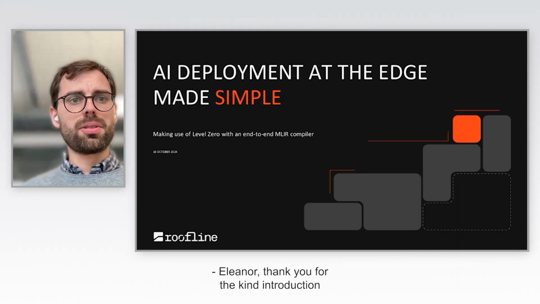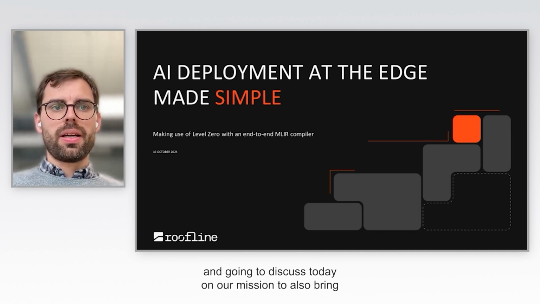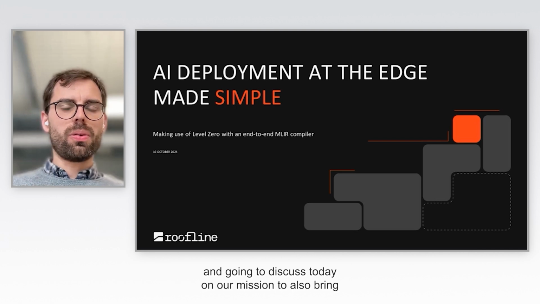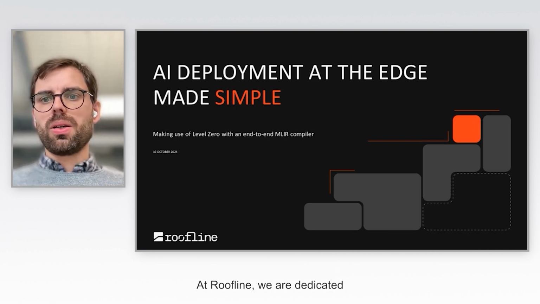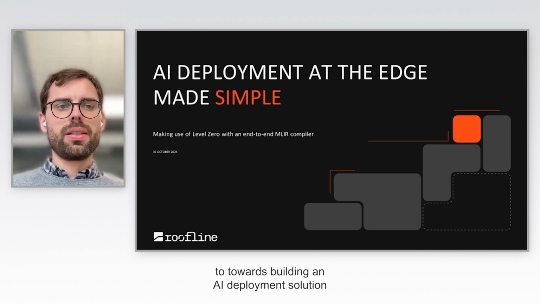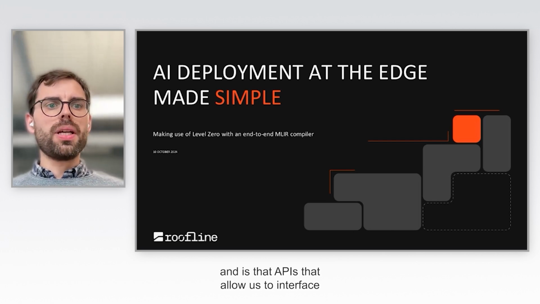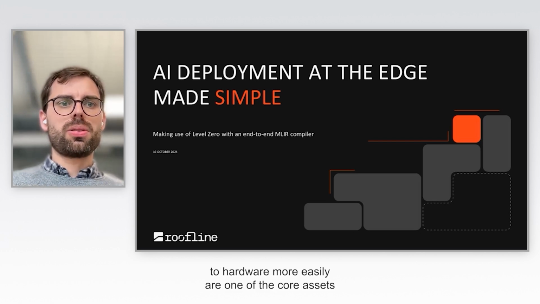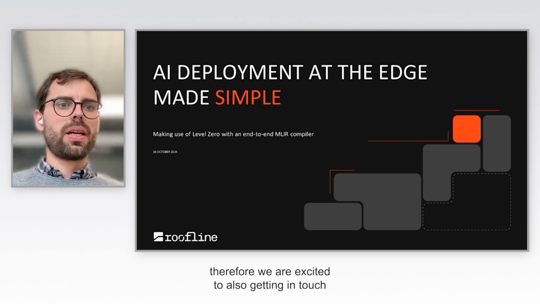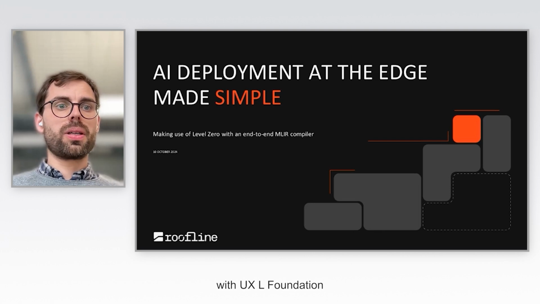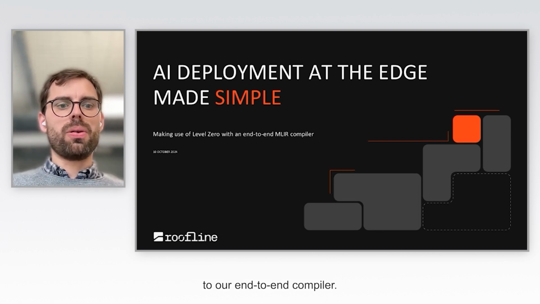Eleanor, thank you for the kind introduction and welcome to my presentation today. I'm happy that you all joined and we're going to discuss our mission to also bring Level Zero into our AI compiler toolchain. At Roofline, we are dedicated to building an AI deployment solution that makes edge AI simpler, and as such, APIs that allow us to interface to hardware more easily are one of the core assets that we have to address. Therefore, we are excited to get in touch with the UXL Foundation and show how we are integrating one example API into our end-to-end compiler.